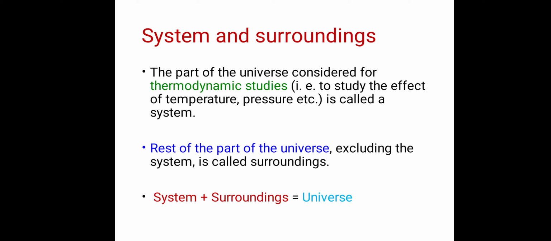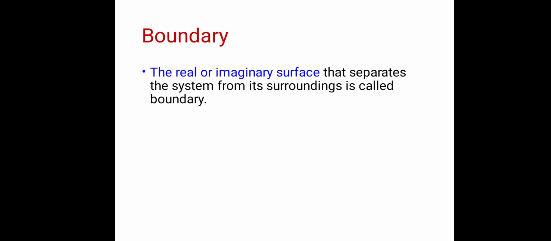Now, what is a boundary? The real or imaginary surface that separates the system from its surroundings is called the boundary. Again, the words "real or imaginary surface" are important. Not always is the boundary real, sometimes it may be imaginary. So the real or imaginary surface that separates the system from its surroundings is called the boundary.